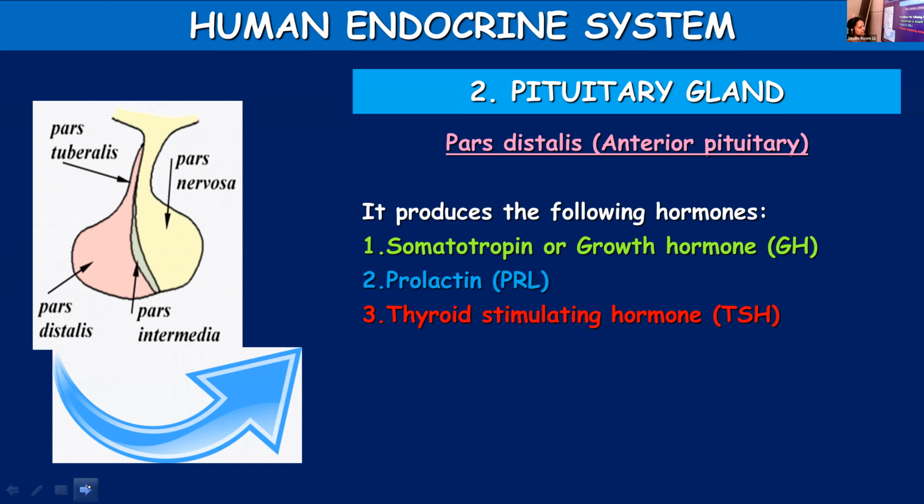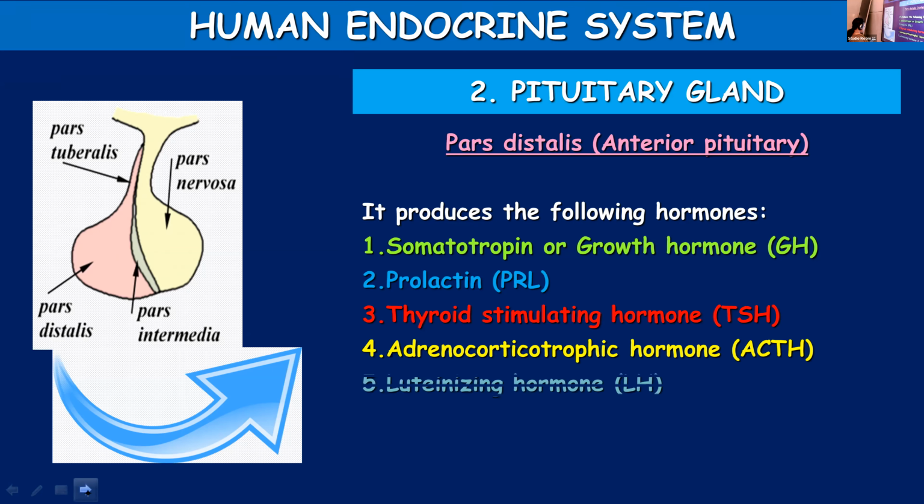Every hormone is abbreviated. Growth hormone is abbreviated as GH, prolactin PRL, thyroid stimulating hormone TSH, then adrenocorticotrophic hormone or ACTH, then luteinizing hormone LH.